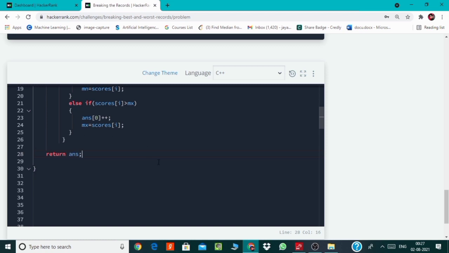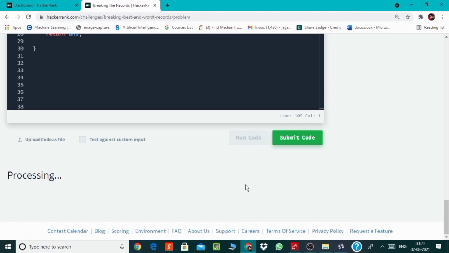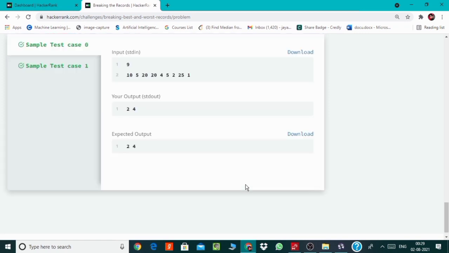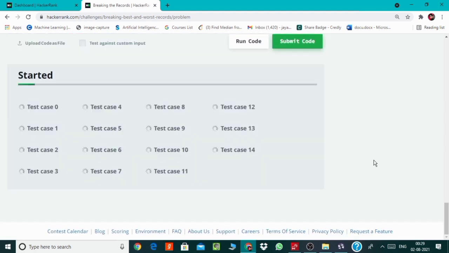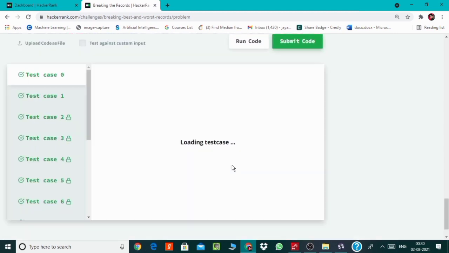So let's see if this works. So this worked perfectly fine.